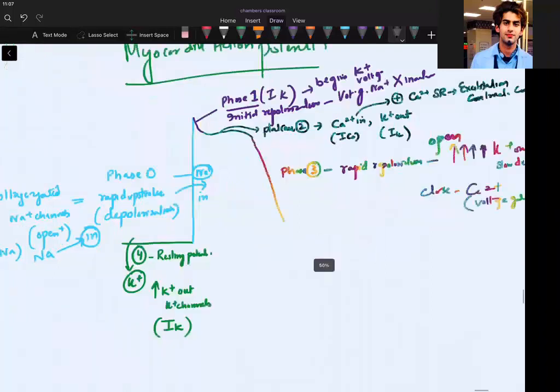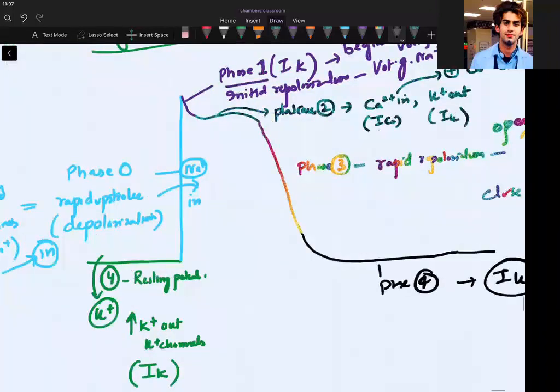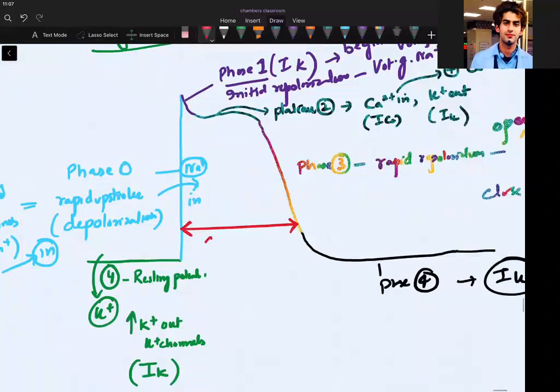So can I say this 200 millisecond period, from this to this, is called effective refractory period? It won't listen at that time, isn't it? Clear?